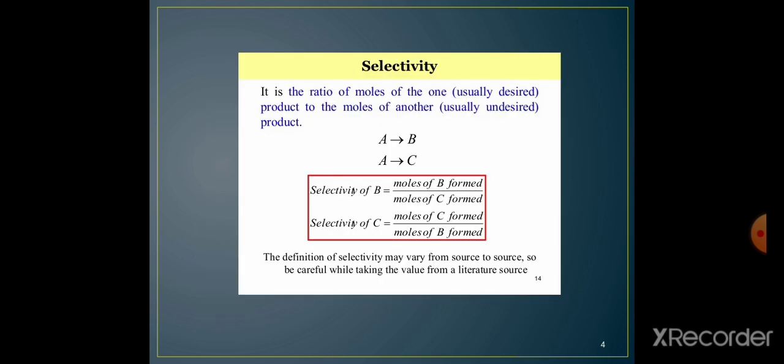Selectivity is the ratio of moles of one of the products to the moles of another product, where A is converted to B and A is converted to C. Then what is the selectivity of B? The selectivity of B is moles of B formed divided by moles of C formed. And the selectivity of C is moles of C formed divided by moles of B formed. The definition of selectivity may vary from source to source, so be careful while taking the value from a literature source.